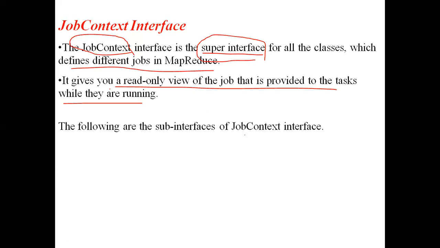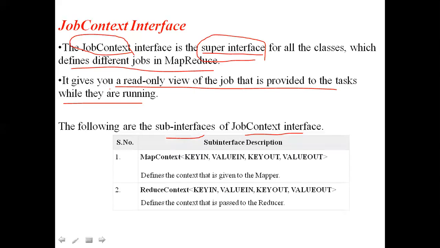Okay, when we come to this job context interface, it has some sub interfaces. What are those? One main sub interface is map context. The second sub interface is reduce context. The job context interface contains two sub interfaces. Map context will have four parameters: key in, value in, key comma value pairs.